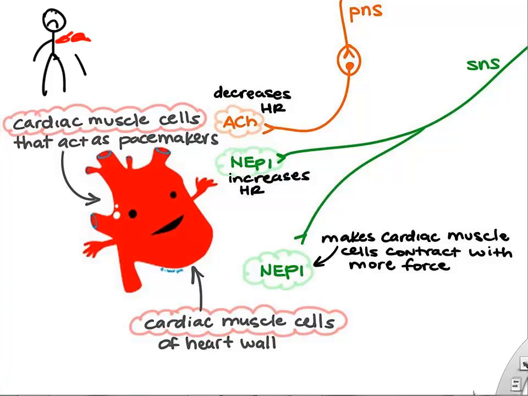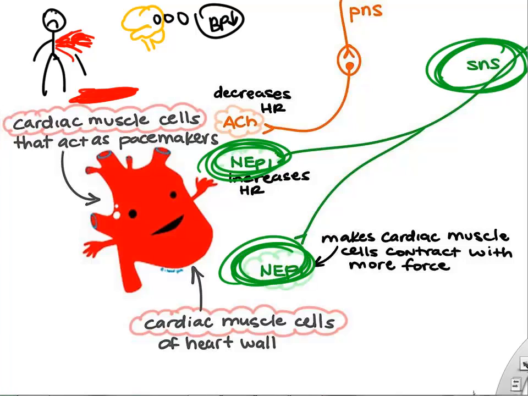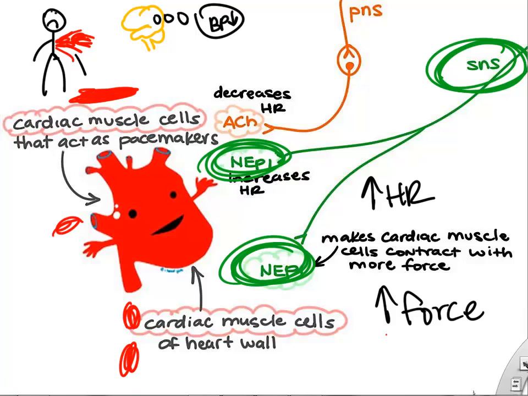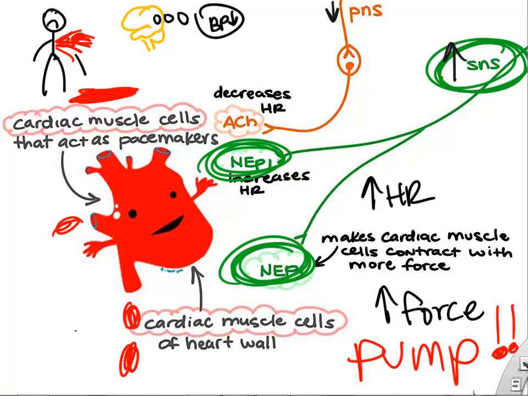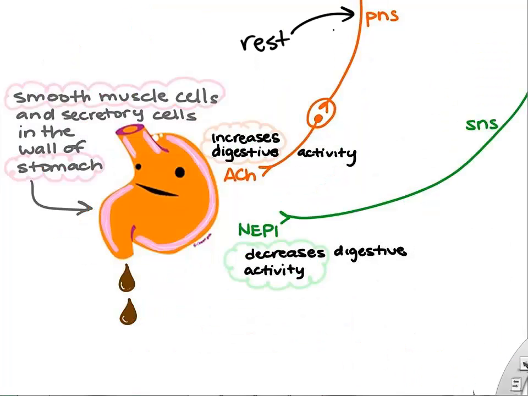Let's look at an example: if you lost a lot of blood, what would need to happen? Well, the brain would get upset because your blood pressure is low. It would activate the sympathetic nervous system, and you would release lots of norepinephrine on the heart to increase heart rate and force of contraction, and you'd pump more and more blood. The brain would also turn off the parasympathetic wiring so that you would increase your heart rate.